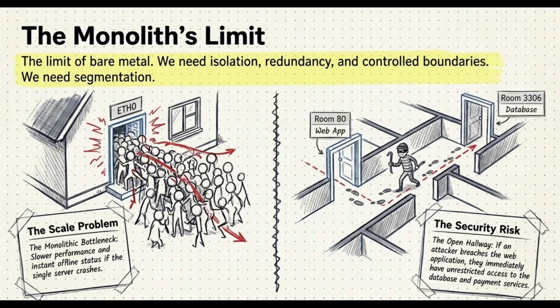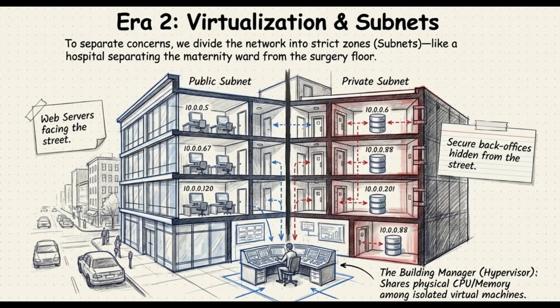To fix this, we bring in virtualization. We basically chop our single powerful server up into multiple virtual machines or VMs. Each VM acts like its own completely independent computer with its own internal private IP address. And then we organize these VMs into subnets. Now, subnets are just a way of doing network segmentation. Think of them like totally separate floors or secure wings inside a hospital. By putting our public-facing web servers in one subnet and our sensitive databases in a completely hidden different subnet, we keep everything cleanly and securely isolated.